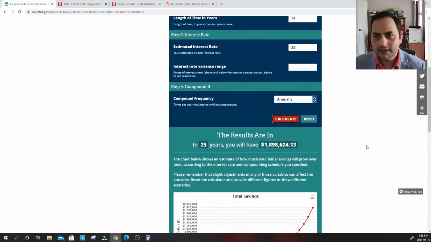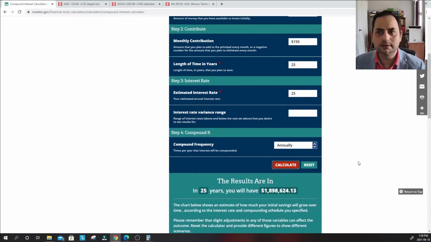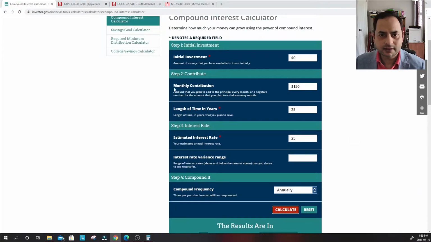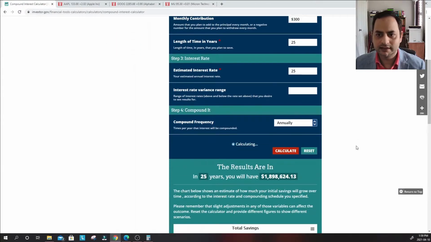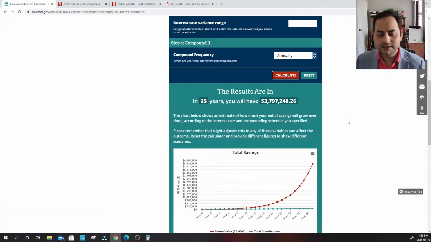Every month, just invest that. I suggest you go to this tool and try it yourself as well. If you go to the monthly contribution amount and change that to, let's say, double, to 300, that's $10 a day. Look at the miracle. Then just click calculate. We leave the rest as it is. It's close to $3.97 million, or close to $4 million. That's the power of keep investing.